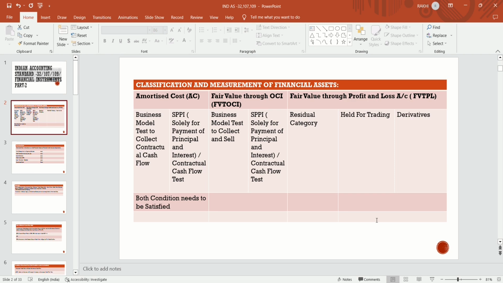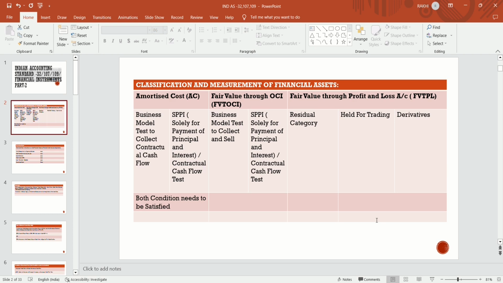What is classification? How is it done? In today's topic, we will discuss the classification and measurement of financial assets. Then in upcoming videos, we will discuss the classification and measurement of financial liabilities and also equity, with some important illustrations and examples. In today's topic, we will discuss the classification and measurement of financial assets.